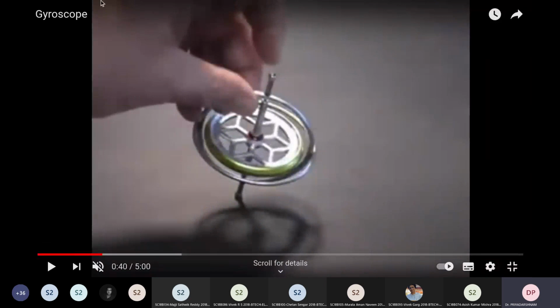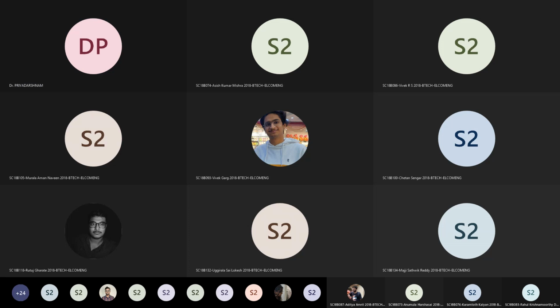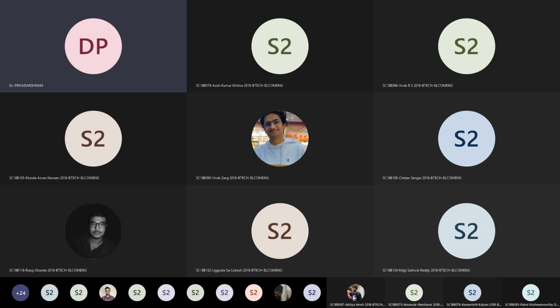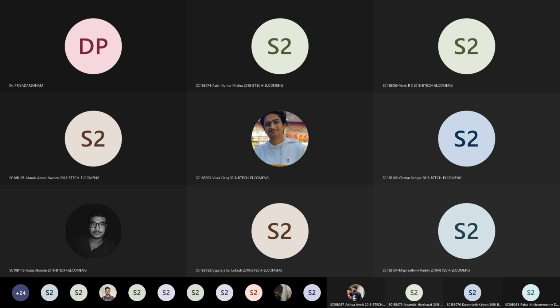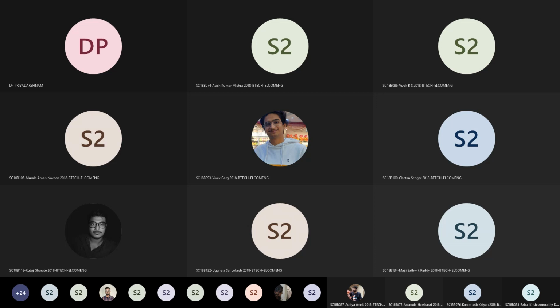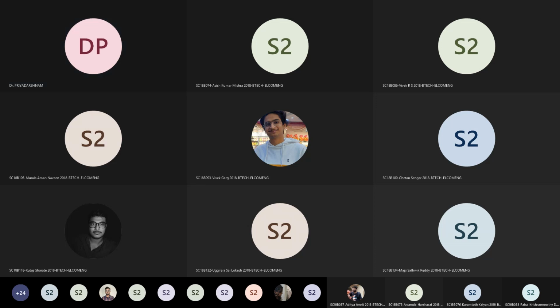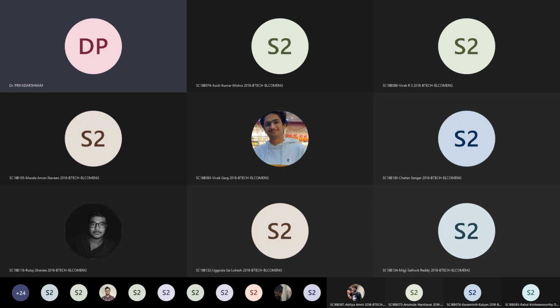What I wanted to show you is how the precision happens. So that is the concept which is used to explain the measuring gyroscopes precision technique.